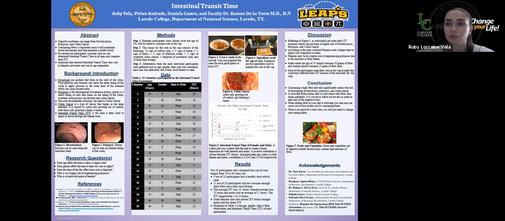In our discussion, we learned that males under the age of 50 should consume 38 grams of fiber, and women should consume 25 grams of daily fiber. We also learned that females may be at a higher risk of experiencing polyposis due to the decrease in fiber intake. We also concluded that consuming a high fiber diet will significantly reduce the risk of developing diverticulosis, polyposis, and colon cancer.